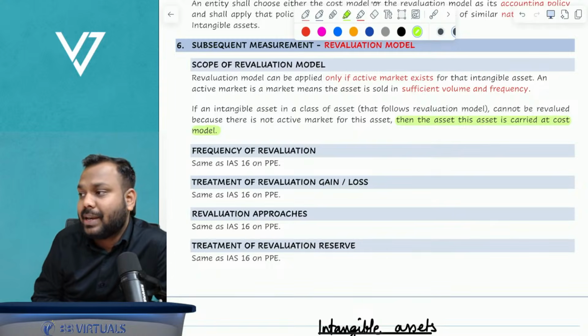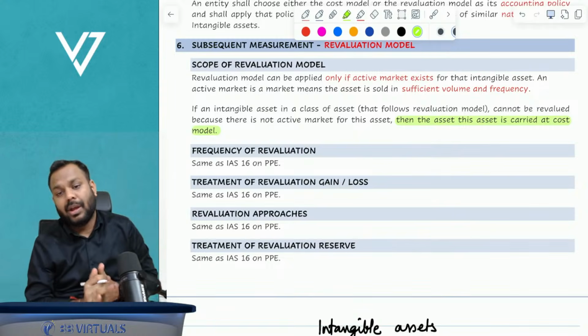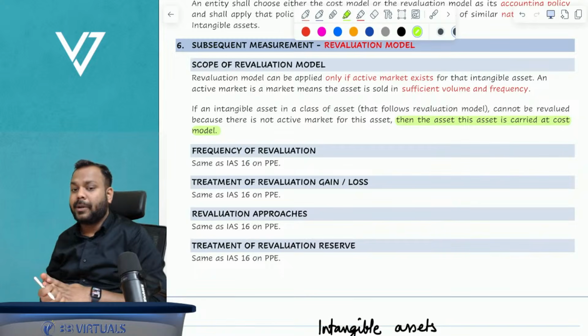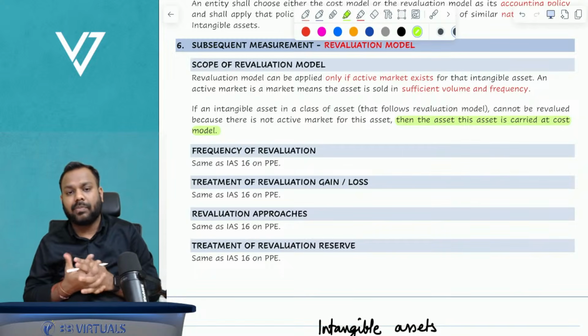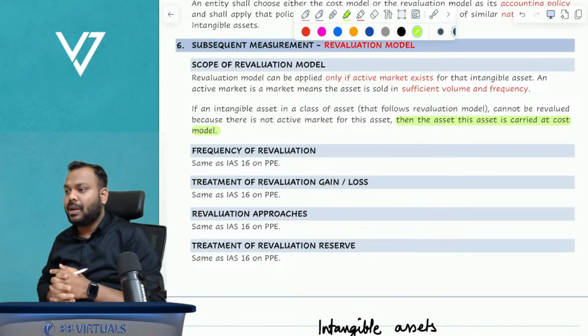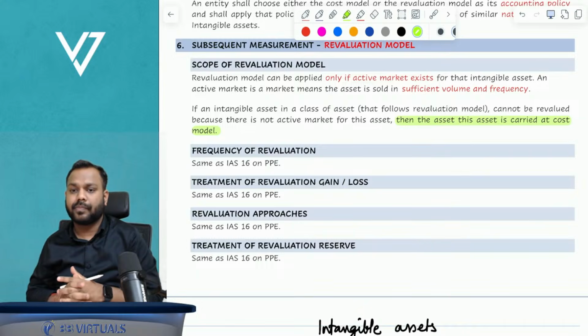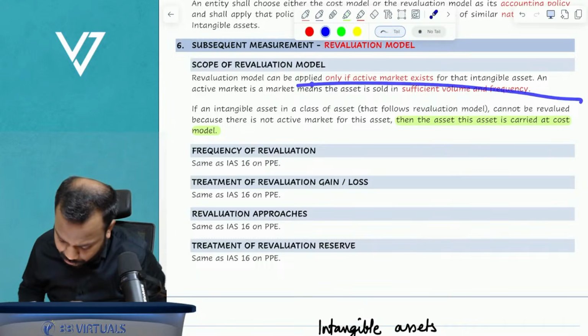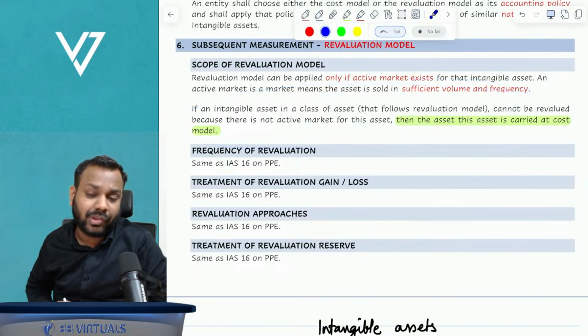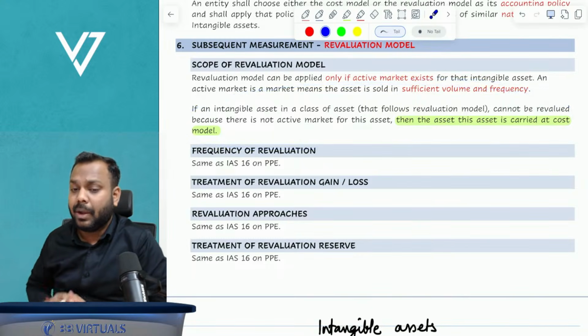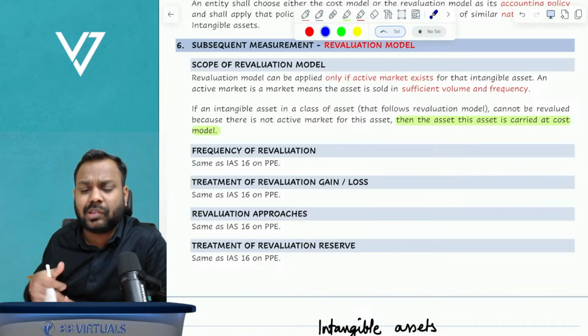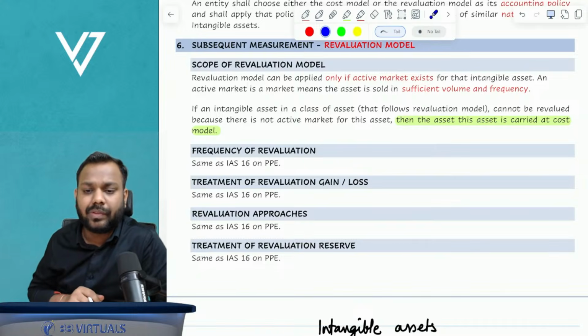Are you understanding this statement? Come on, guys, tell me. Is that clear to all of you? Guys, this is one of the most important points which ACCA can definitely ask in the exam, but students generally tend to ignore these statements. Is it clear to all of you?